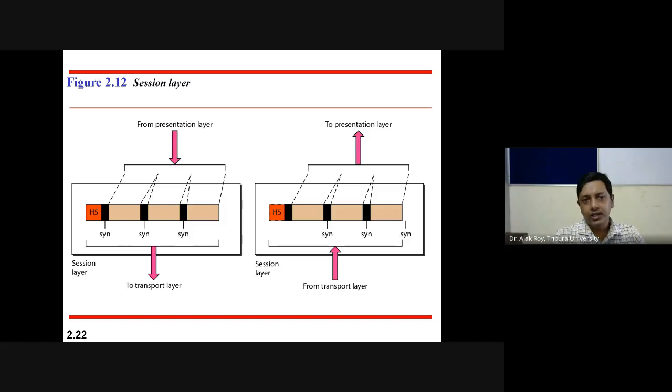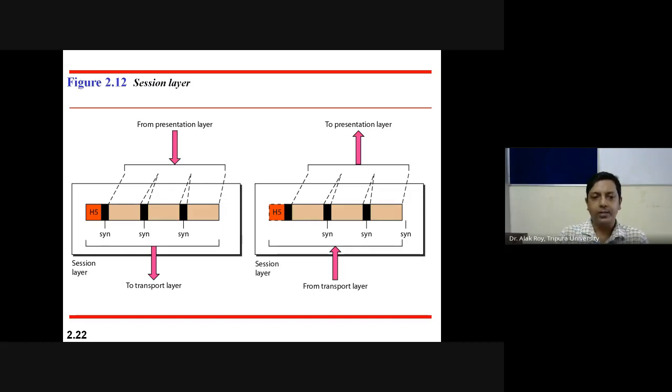What is the function of the session layer? It accepts data from the presentation layer, where the data is synced between different time frames. After receiving data from the presentation layer, the session layer adds its own header, known as H5, and between data it uses sync to synchronize the bit stream.